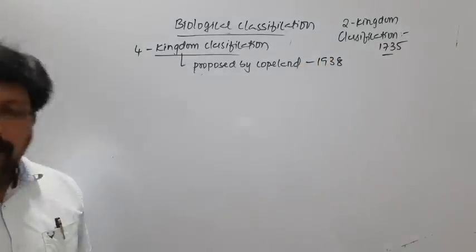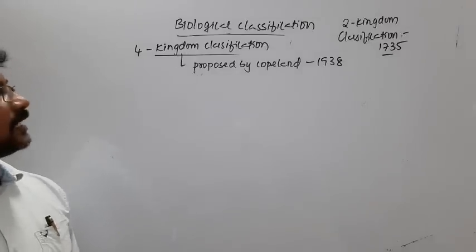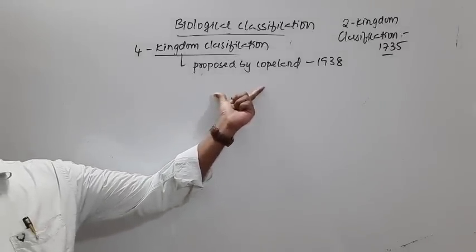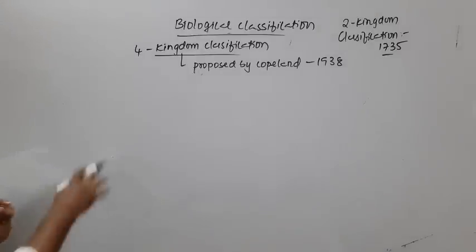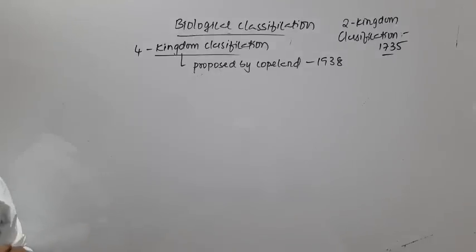And what did he include in this classification, that is the four kingdom classification?